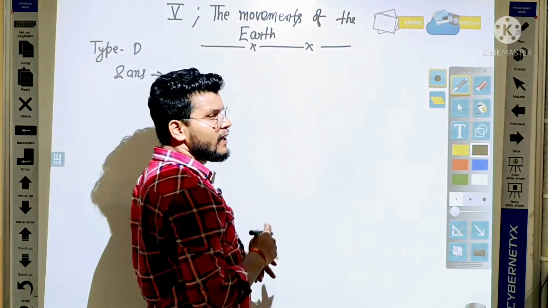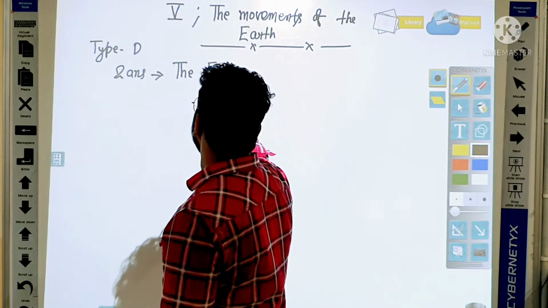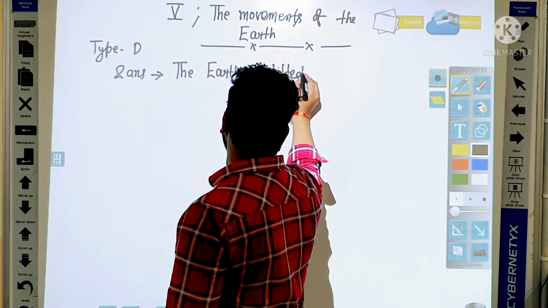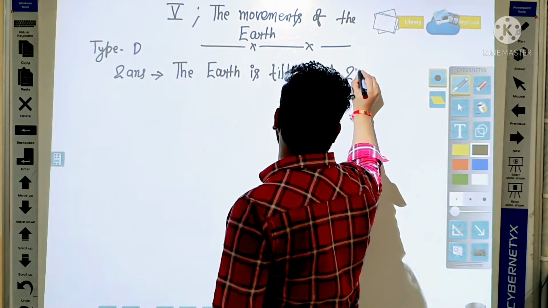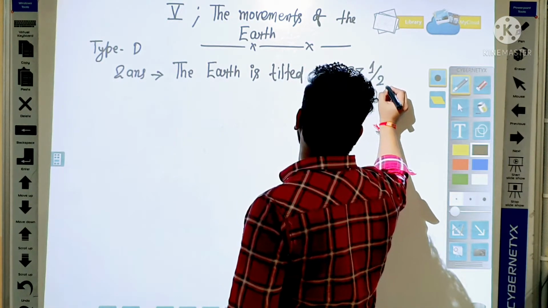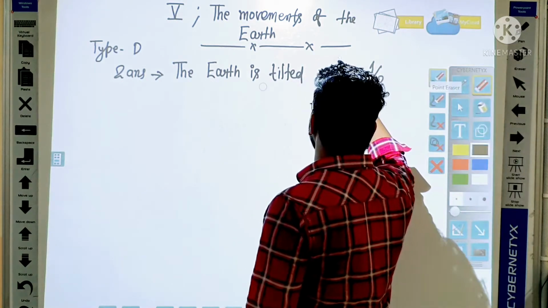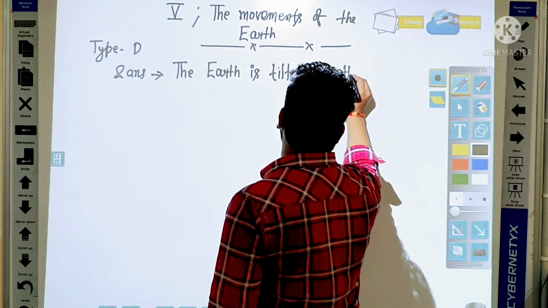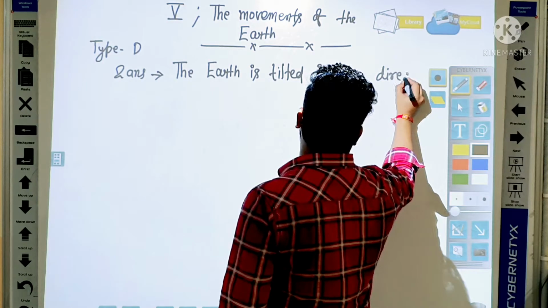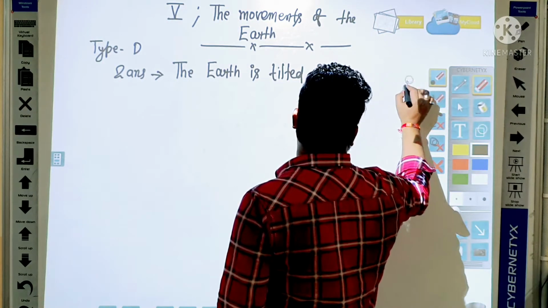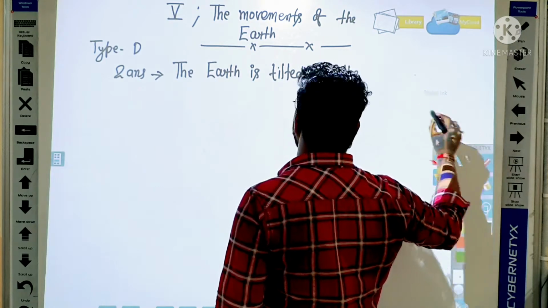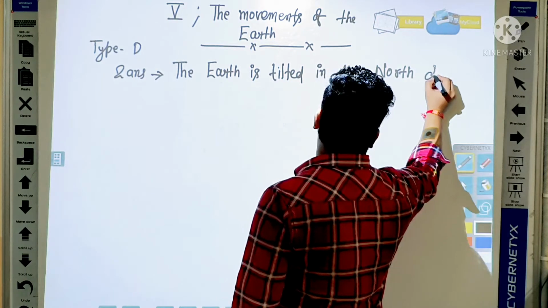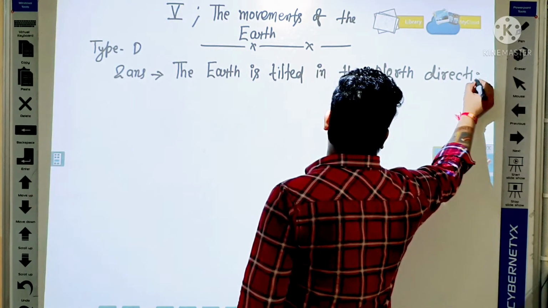Yes, the Earth is tilted at 23 and a half, okay, 1 minute, students.